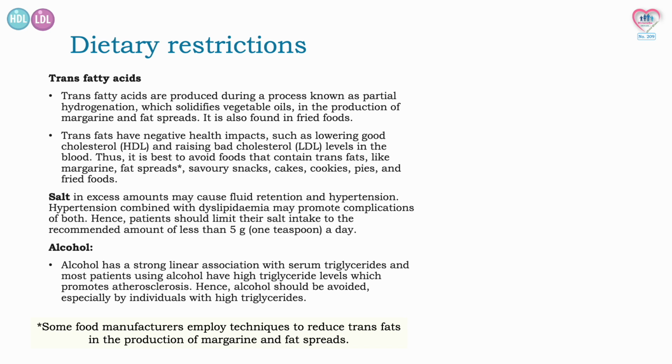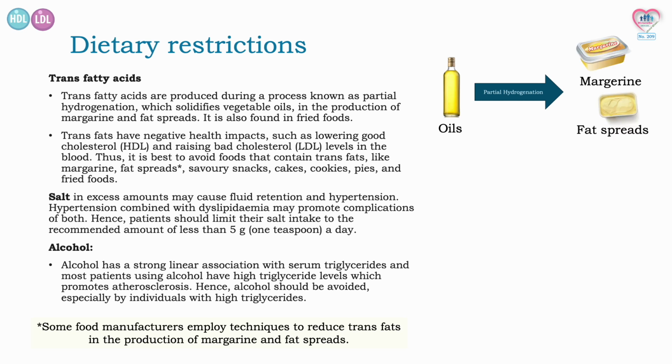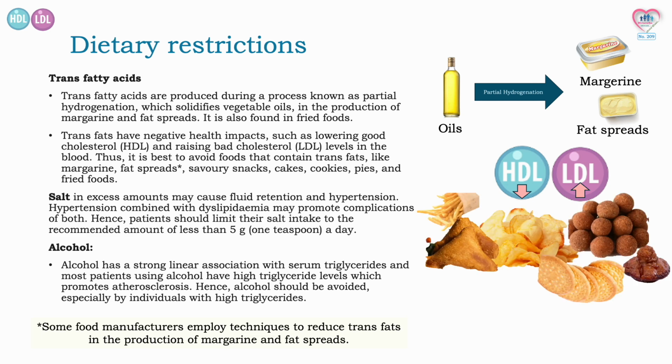Trans fatty acids are produced during a process known as partial hydrogenation, which solidifies vegetable oils in the production of margarine and fat spreads. It is also found in fried foods. Trans fats have negative health impacts, such as lowering good cholesterol, HDL, and raising bad cholesterol, LDL, levels in the blood. Thus, it is best to avoid foods that contain trans fats, like margarine, fat spread, savory snacks, cakes, cookies,